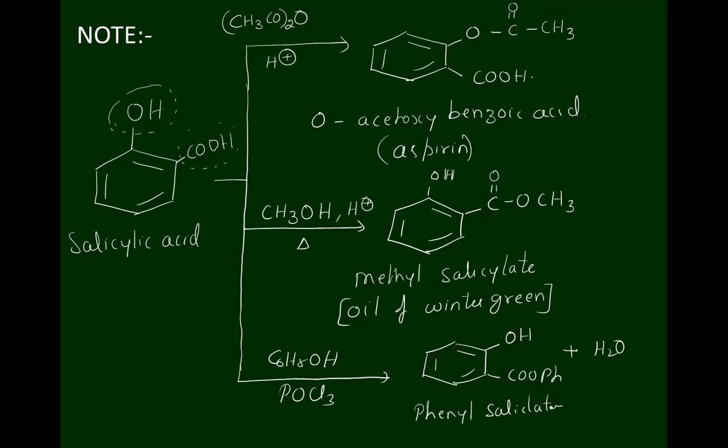This OH bond gets broken up, and C6H5O minus gets bonded to this carbon electrophile to form phenyl salicylate, which is commercially called Salol, used as an antiseptic lotion. So these are the organic chemical compounds which can be synthesized by using salicylic acid.